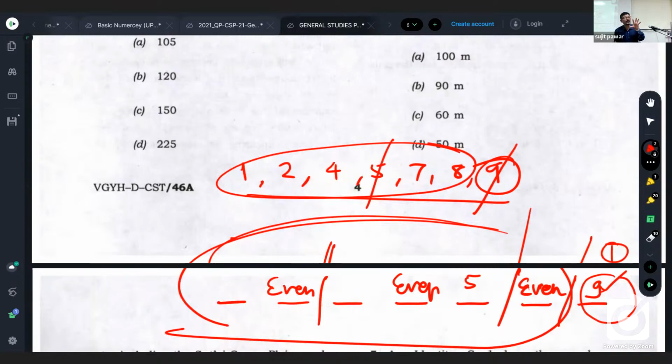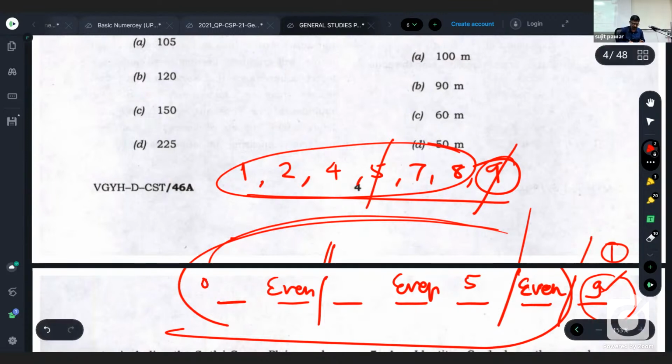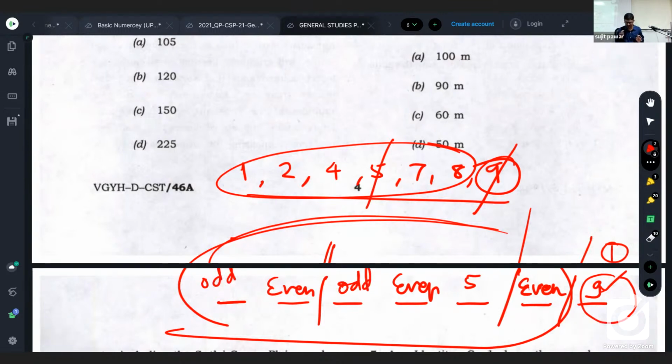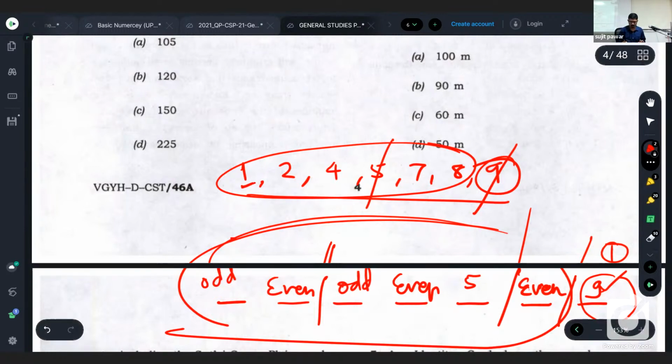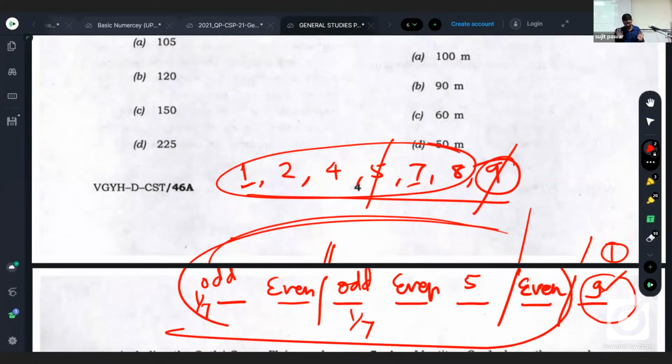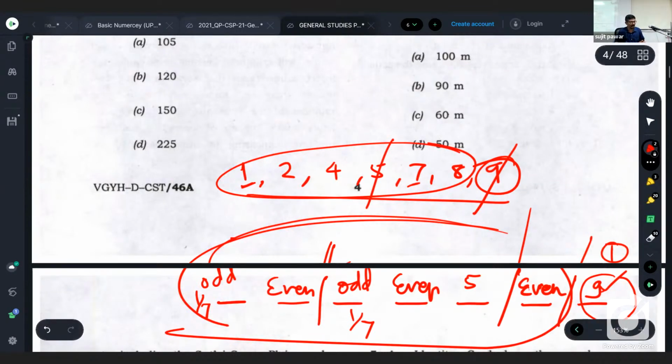From the 7 given digits, how many are even digits? These are occupied by the second, fourth, and sixth place. Is it clear? So these should be odd. This should also be odd. Okay. So the odd digits 5 and 9 are already gone. How many are left over? 1 and 7. So this could be 1 or 7. This also could be 1 or 7. Right now we don't know where it will be exactly 1 or 7, but these are odd digits.